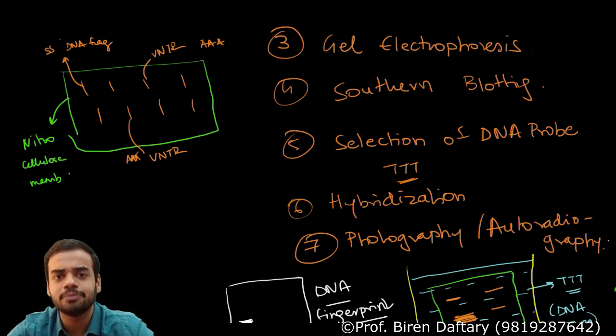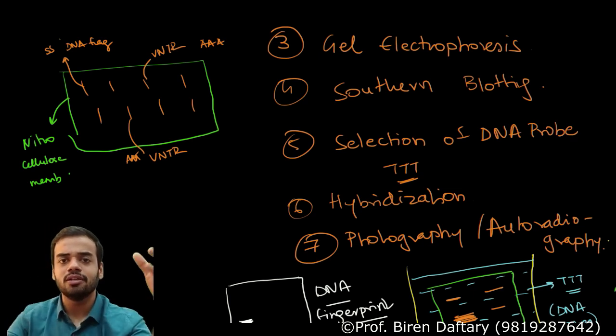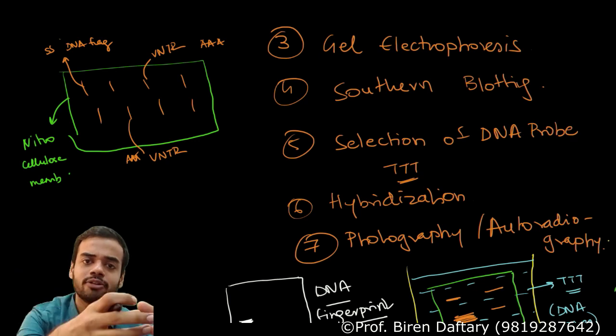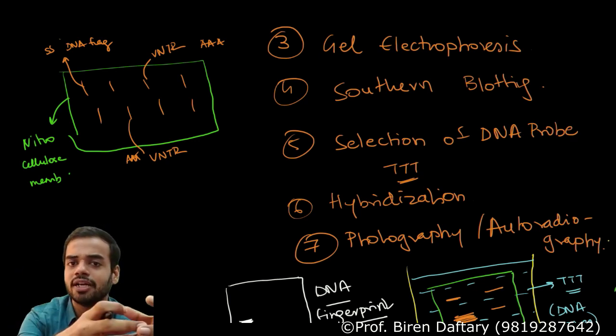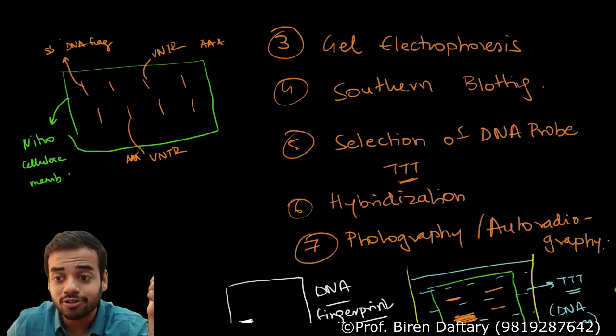Next is hybridization. Hybridization means you take the nitrocellulose membrane and put it in the container having probes. The two complementary sequences will bind. So the probe will go and bind to the nitrocellulose membrane. Wherever it binds, that is the position of the VNTR. But you want to see all this, right? You cannot see all this.